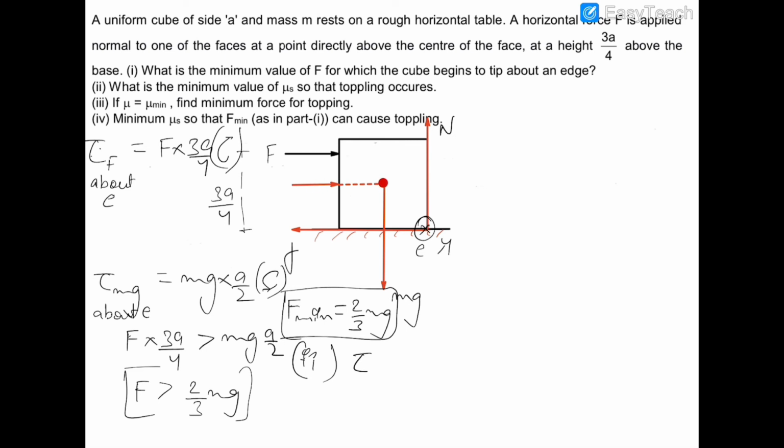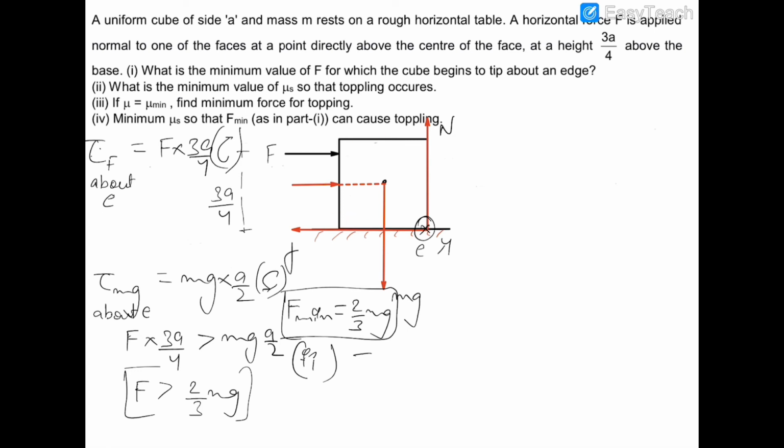So it would not create any torque to topple this block about the center. This is very important to note: if this force passes through the center, it will not create any torque to topple this block, and therefore friction would be required to topple this block.